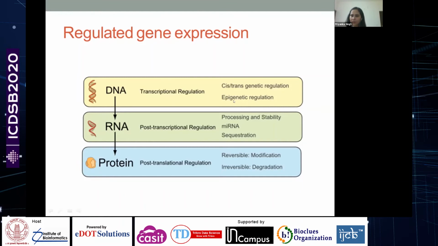There are epigenetic regulations. I mentioned histones: the DNA is packed around the histones. There are modifications of the histones that can happen, such as acetylation. The packing of the DNA decides which genes are accessible for transcription, and which are very tightly packed and will not be accessible for transcription. So this is one way of regulating gene expression at the transcription level.